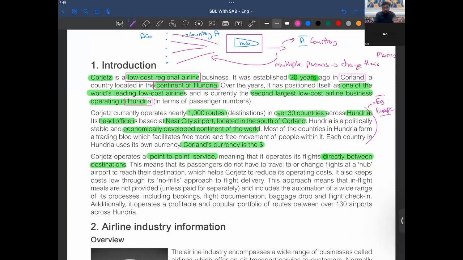That's basically the work of a hub airport, right?